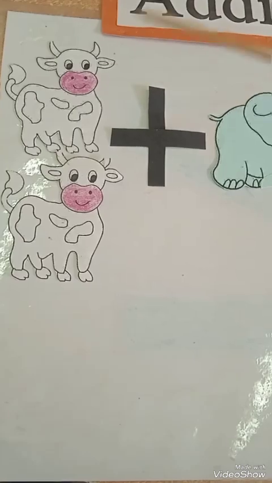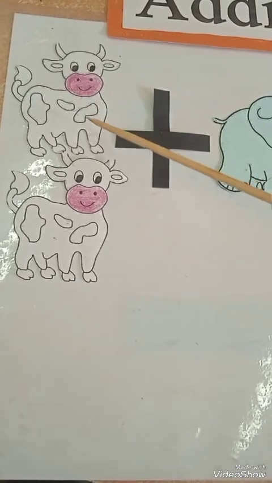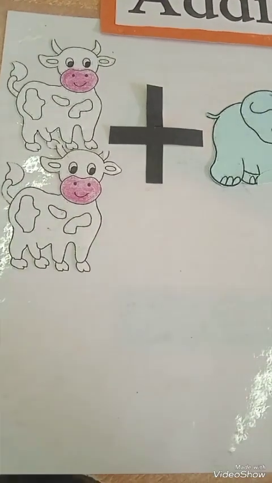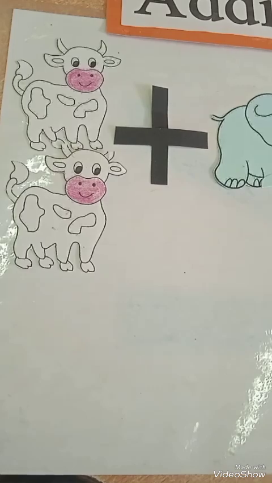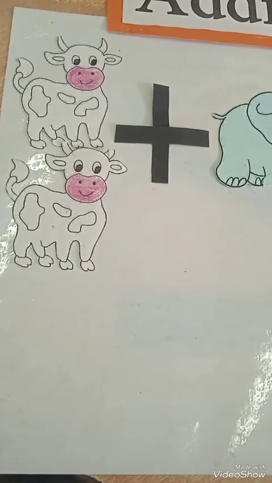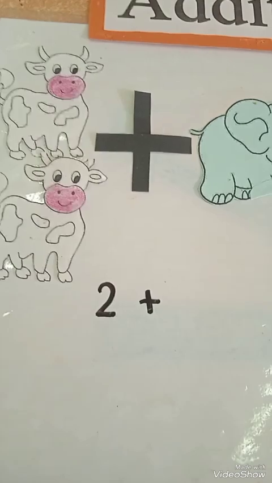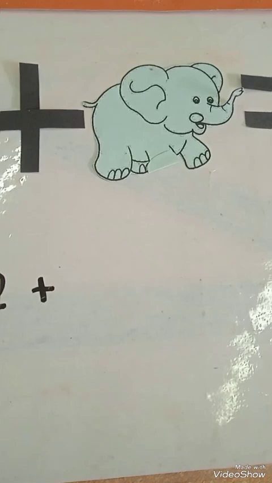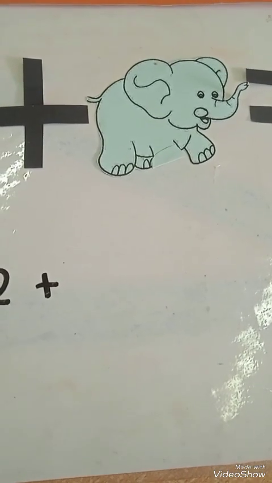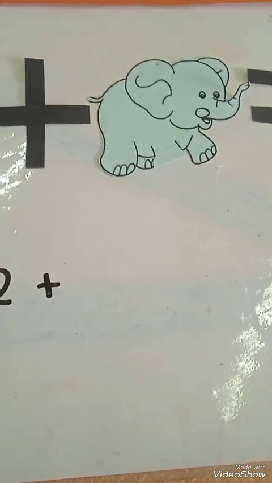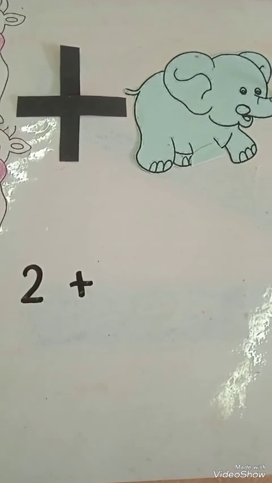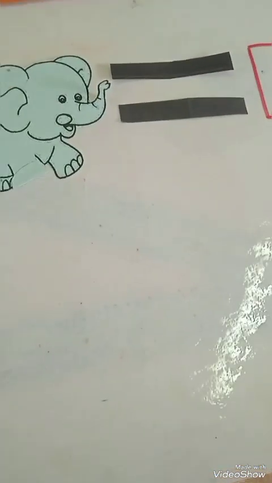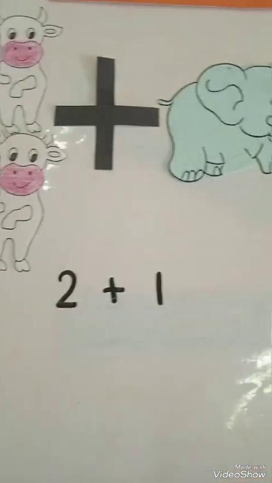Let's start. First of all, we are going to count them. Count with me. 1 and 2. How many cows are there? 2. So we will write number 2 under them. So here we have number 2, and now we will count how many elephants are there. Can you see how many elephants are there? Yeah, there is only one elephant. So we will write 1 and then we will write is equal to, and then we will count them all together.